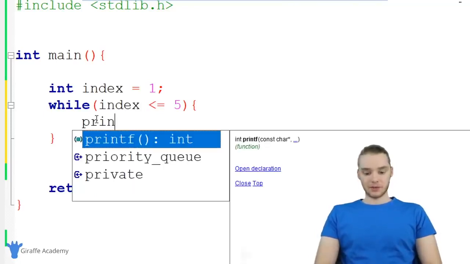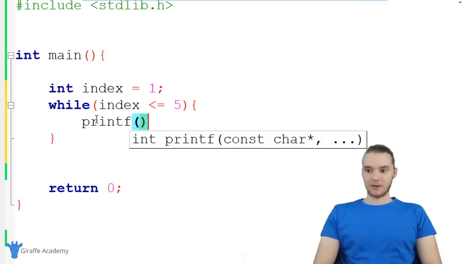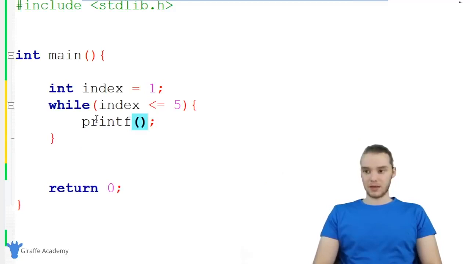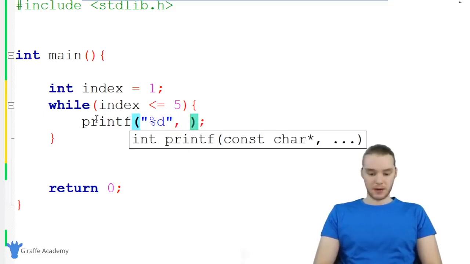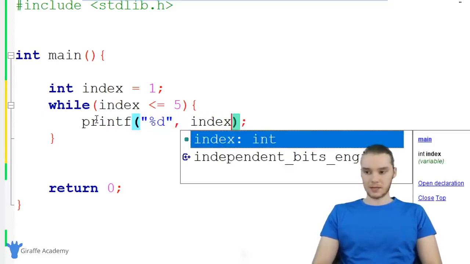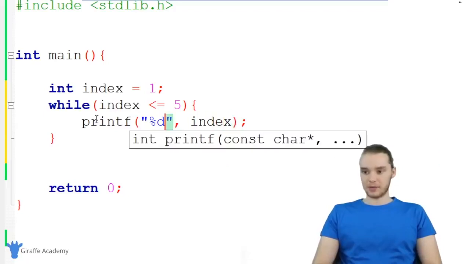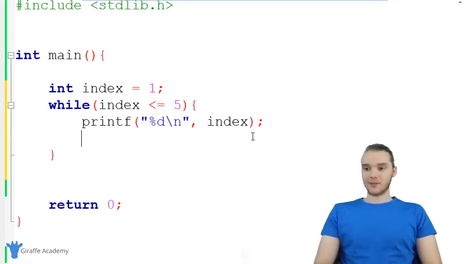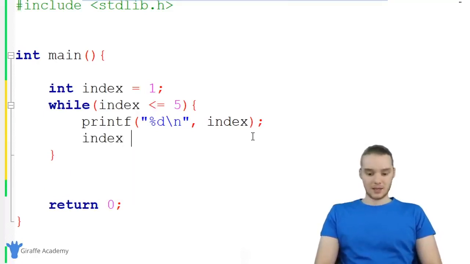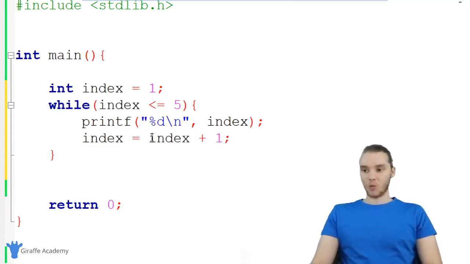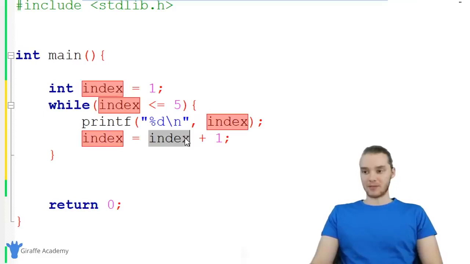So I'm going to put some code in here. The first thing I'm going to do is print out the value of index. So over here, I'm going to say we want to print out an integer, and I'm just going to print out index. And actually, why don't we print out a new line every time too? There we go. And finally, after this, I want to increment the index variable. So I can just say index is equal to index plus 1. Basically, I'm adding 1 onto the index every time.